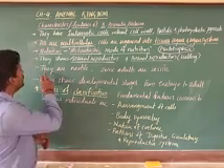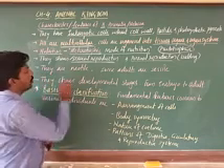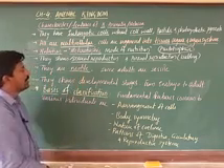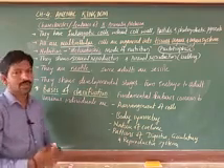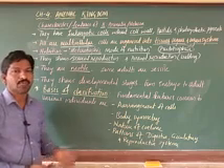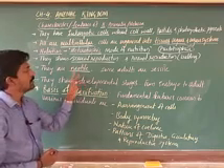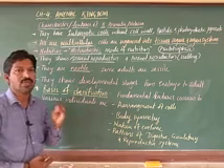Next, they are motile. Motile means they are movable. They can move from one place to another place. That nature is called motile. This is also one of the features of animals.